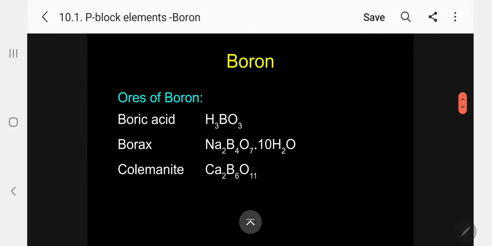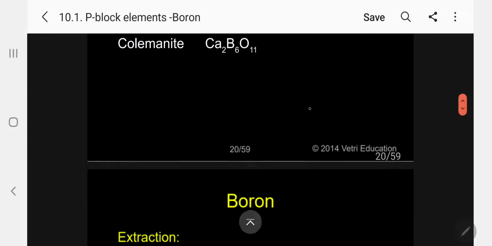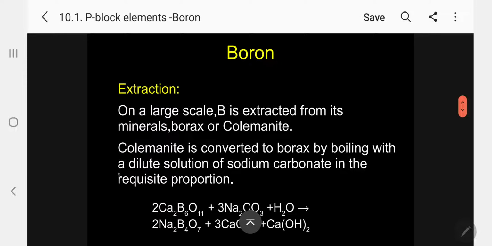Let me concentrate now on the first member, boron: preparation, properties, and uses of boron. So the important ores of boron are boric acid, H3BO3, borax, Na2B4O7·10H2O, and colemanite, Ca2B6O11. So these are the important ores available from which we can extract boron. For the extraction of boron, I will take either borax or colemanite. Kindly follow. So let me take colemanite.